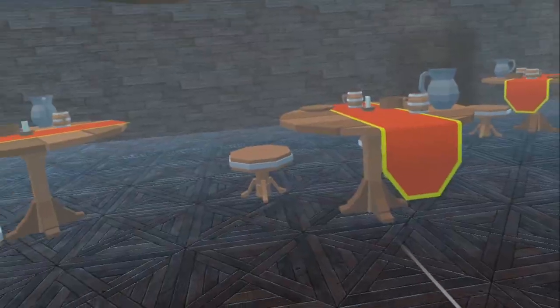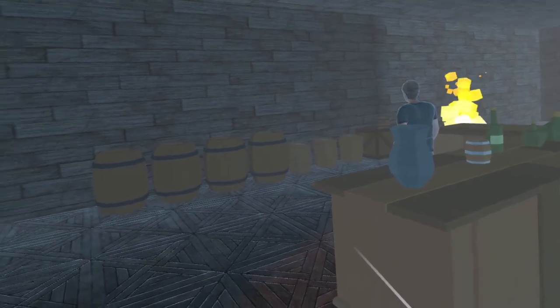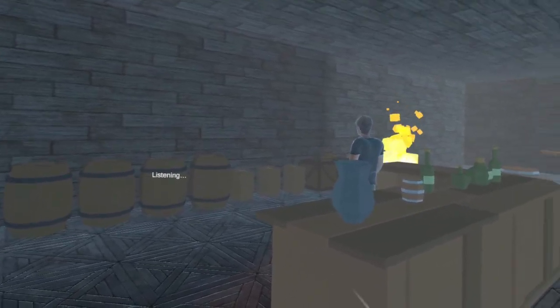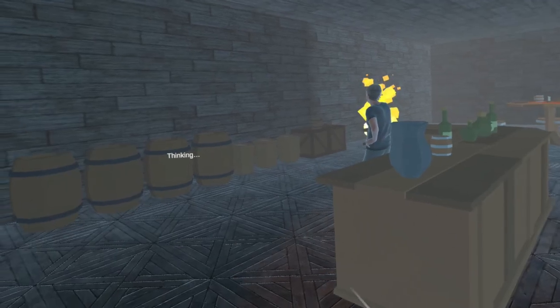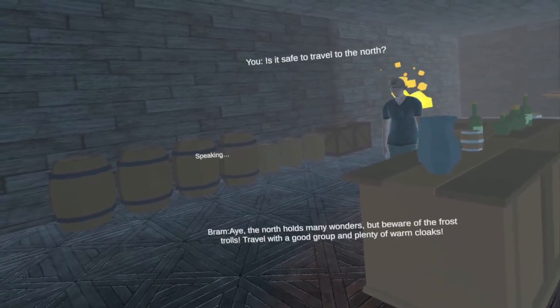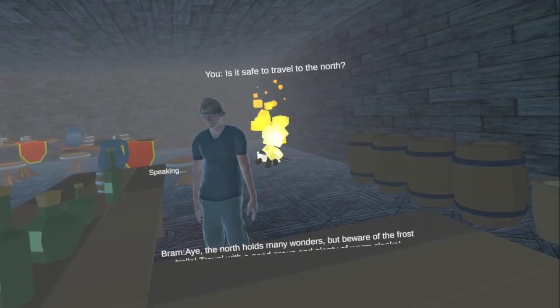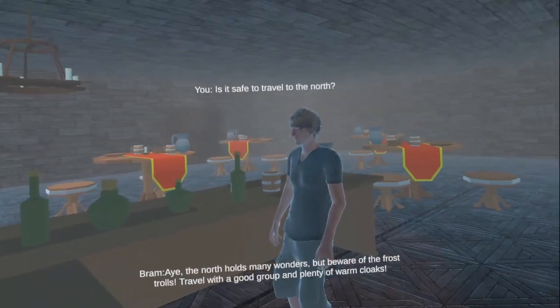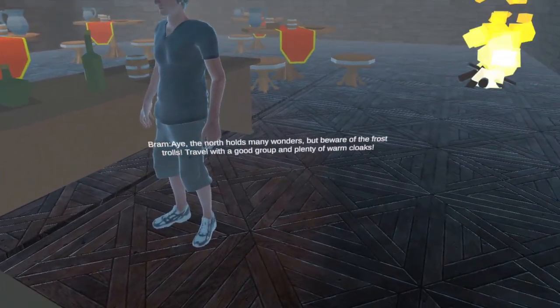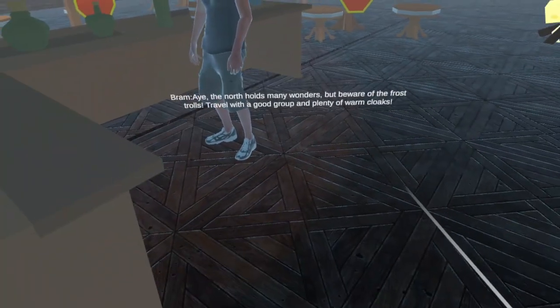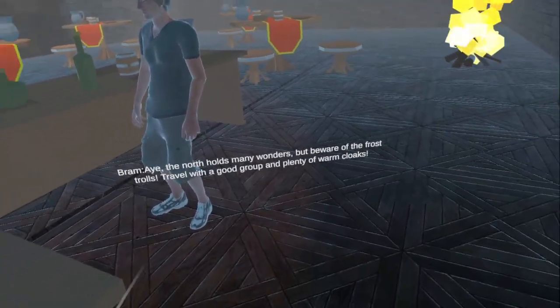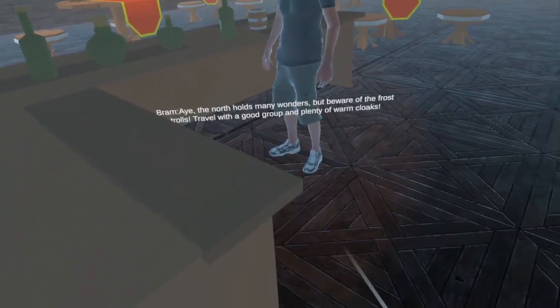Just quickly as a demonstration, because he also has other gestures, let's see if we can get him to nod. So here we'll say, is it safe to travel to the north? He'll think, and then he'll look over here. Aye, the north holds many wonders, but beware of the frost troll. Travel with a good group and plenty of warm cloaks. When he stops talking, he stops looking at us. But you could see the nodding there. And he also has a shrugging gesture, just enough to be a proof of concept.